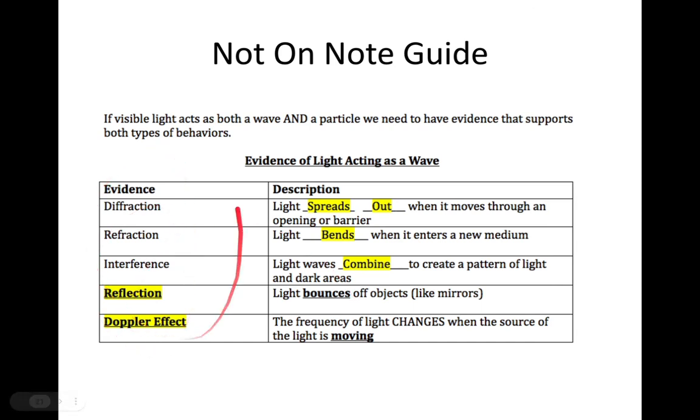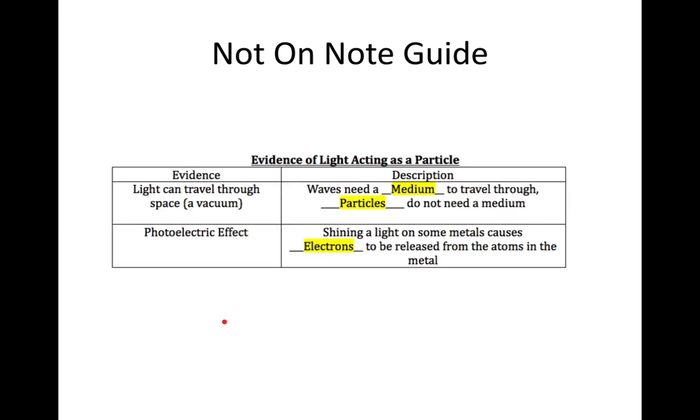Go ahead and add this. There may be one question on one of these. We're not going to go in great depth, but if you remember, diffraction is when light or any wave spreads out after it goes through a little opening. Refraction is when light bends. Interference is that black and white pattern when waves combine. Reflection is bouncing. And Doppler effect, don't worry, it's definitely not on the test. A little bit more of our notes. Press pause if need be. And that's it, a short little objective to end it.